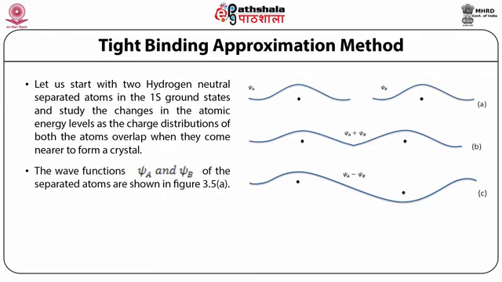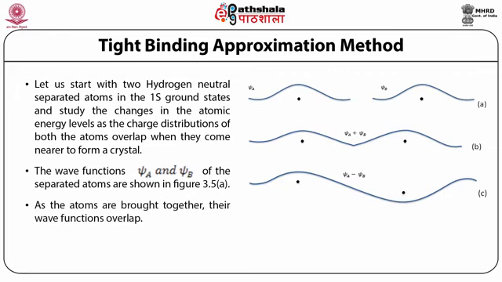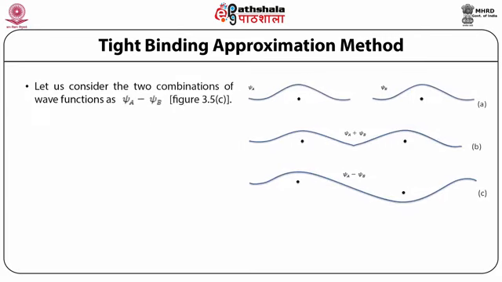The wave functions psi A and psi B of the separated atoms are shown in figure 3.5a. As the atoms are brought together, their wave functions overlap. Let us consider two combinations of wave function, that is, psi A minus psi B and psi A plus psi B, and their linear combinations are also possible.